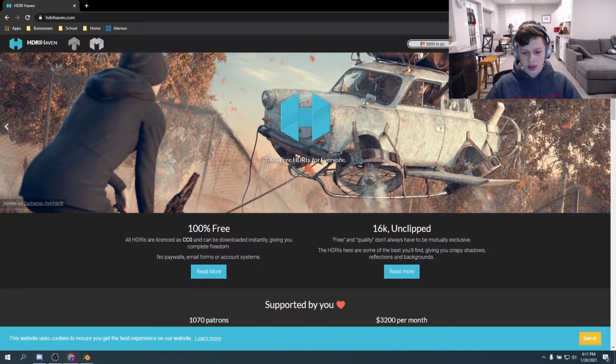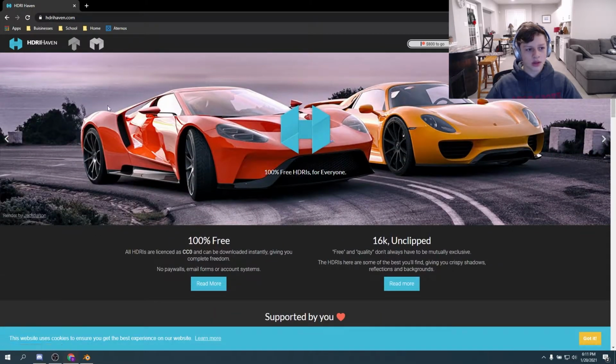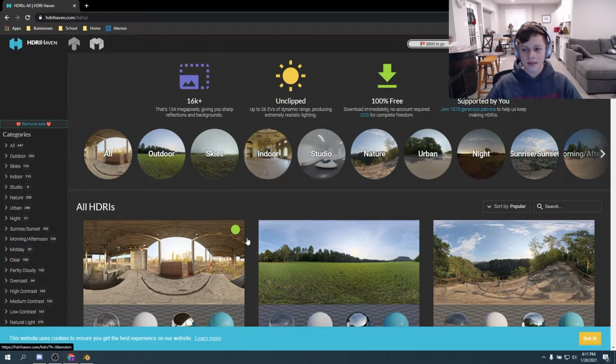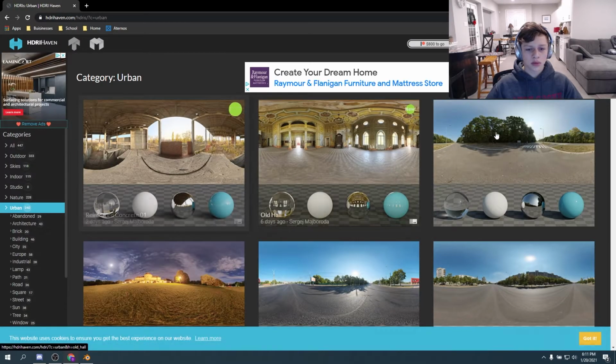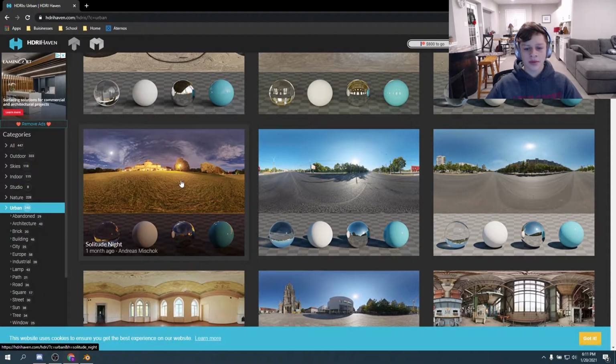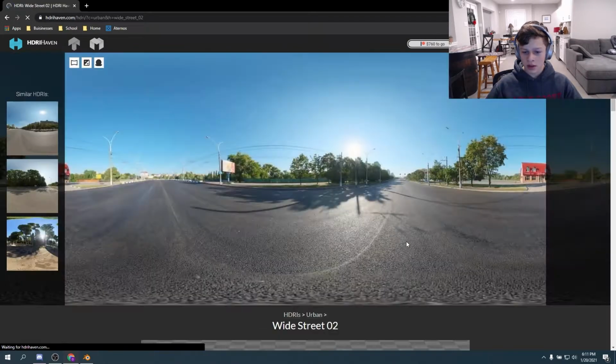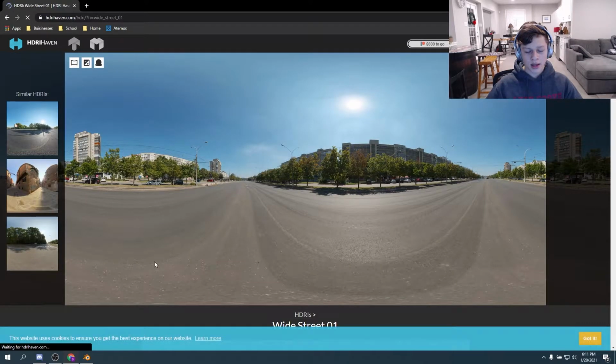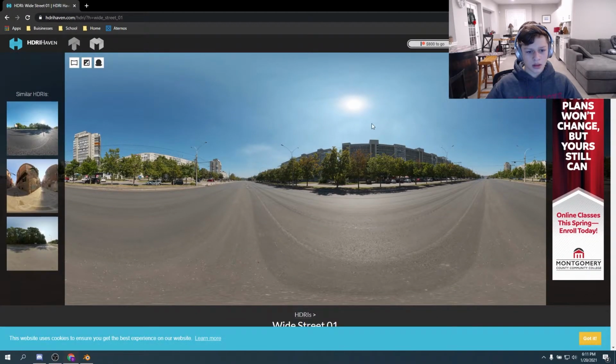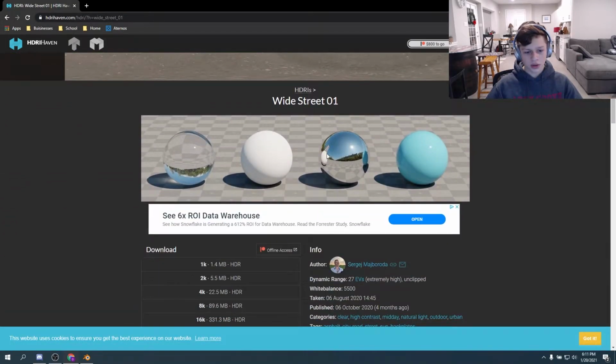So then you can just go to the search, so HDRIs, and they have all of their HDRIs here, and then you can filter for what type of environment you want. So let's say I want an urban HDRI, and we'll have it be midday. So this one looks pretty good, and it gives you a preview of what the picture looks like. And here are the materials right here.